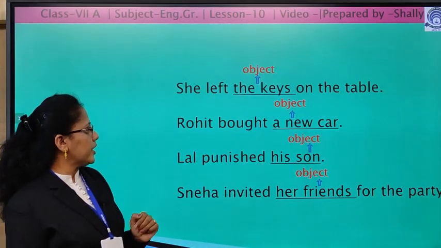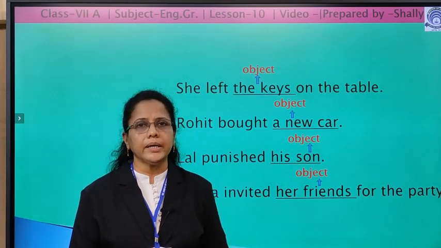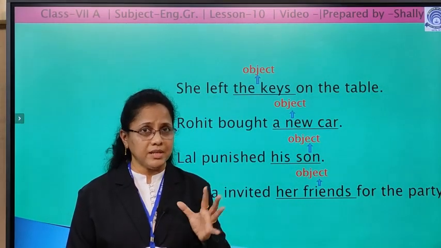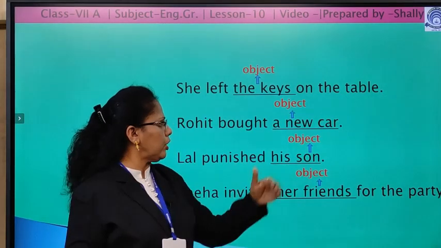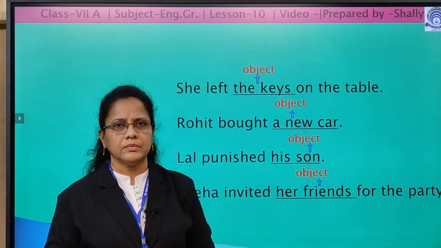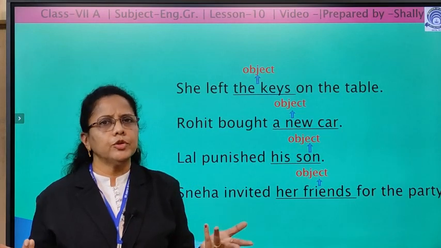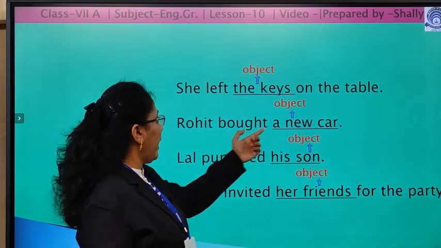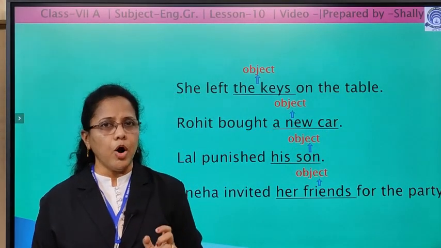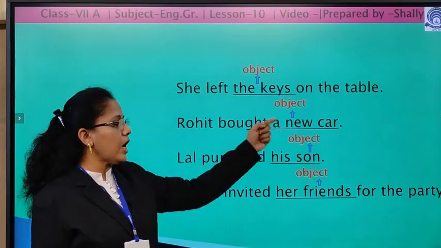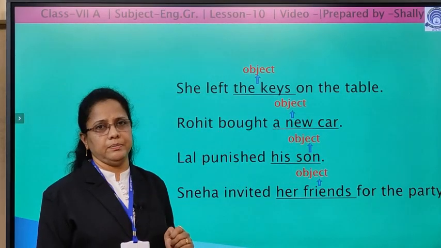Now, look at the second sentence. Rohit bought a new car. What did Rohit buy? Rohit bought something. He bought a new car. Without this object, a new car, Rohit bought. Do you understand anything? Rohit bought something. We do not know what Rohit bought. So, when we add a new car, now it makes sense. Rohit bought a new car. So, this is the object and this verb bought is a transitive verb.